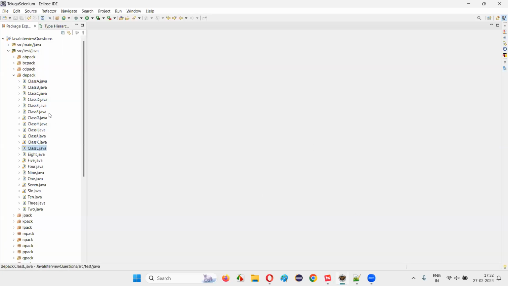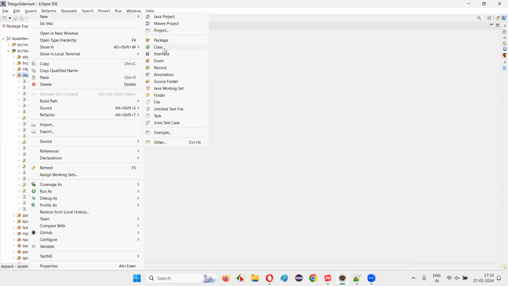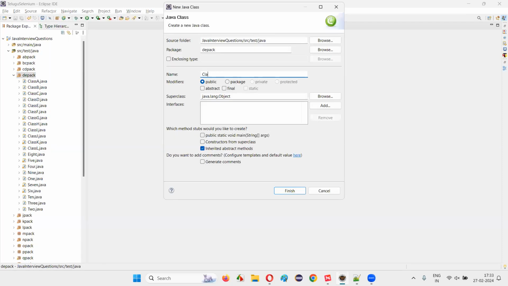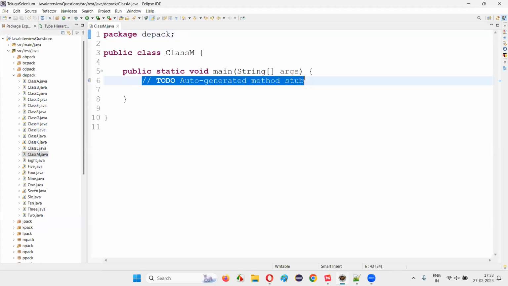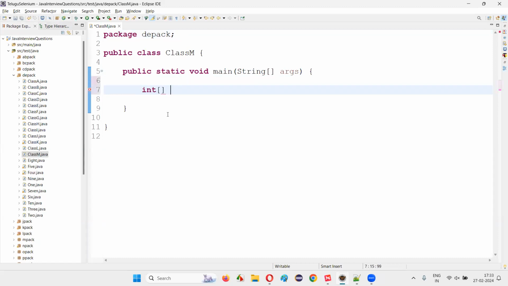For that, I'll switch to this Eclipse IDE and create a new class. I'll just name this class M, with a main method. Inside the main method, I'm going to create an integer array, which is a primitive data type array. ar is equal to some elements like 9, 1, 5, 7, some four random elements I'm giving. Now, I cannot directly convert this primitive data type array to a list in Java using the Arrays.asList method. So before doing that, I have to convert this primitive data type array to the associated wrapper class array type, that is, an Integer wrapper class array.